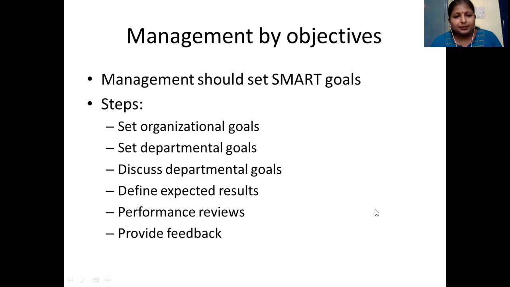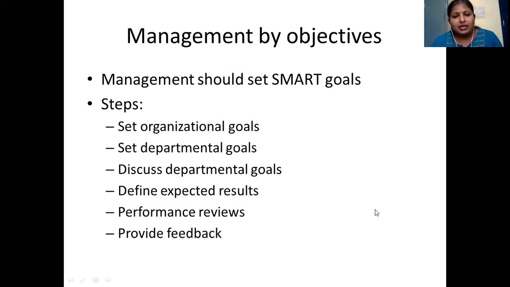So like this, departmental goals have to be set up, and these departmental goals will be purely dependent upon the organizational goals, right? Whatever goals have been set up at the organization level, now the department will look into those goals and set their own goals. Then those departmental goals will be discussed with the members of the department, that is, employees of the department. Once you discuss with them, you clearly define what they are going to do or what the expected result from them is. And then they start performing.